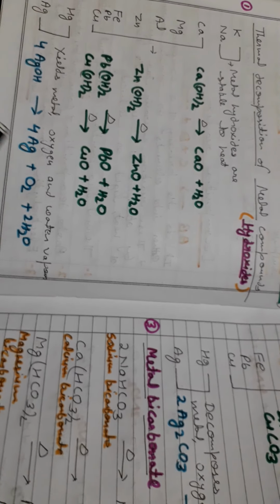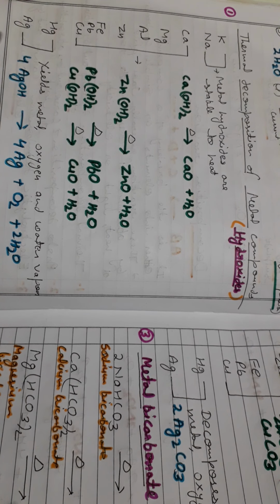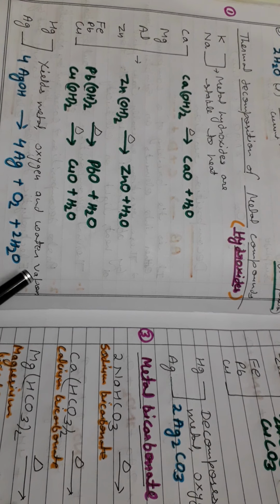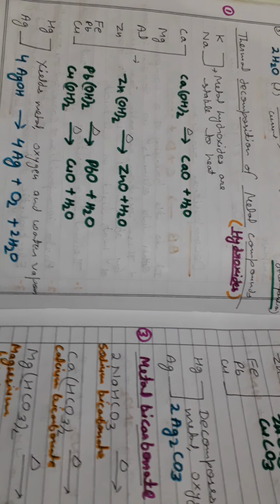Now, these are the metals which lie below in the reactivity series: mercury, silver, gold. I have not shown them here. So what do they do? On heating they yield metal, oxygen and water vapor. For example, silver hydroxide on heating gives silver, oxygen and water vapor.